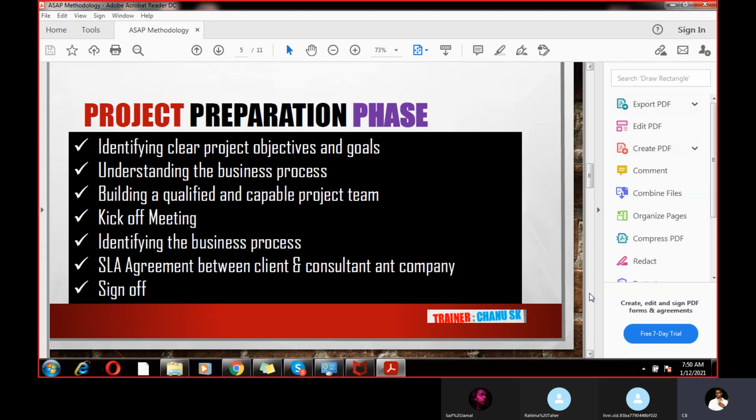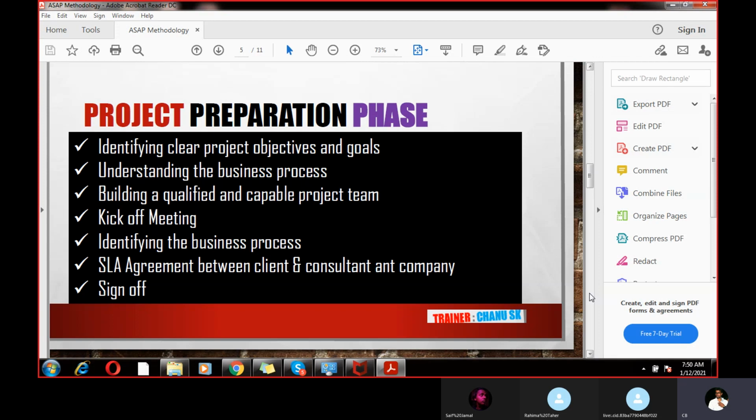In the kickoff meeting, generally what do we discuss? The project goals. What exactly does the project expect from our side? What are the expectations of the client from our side? What do we need to do once the project is assigned? What is the SLA? All these things will be discussed in the project preparation phase.